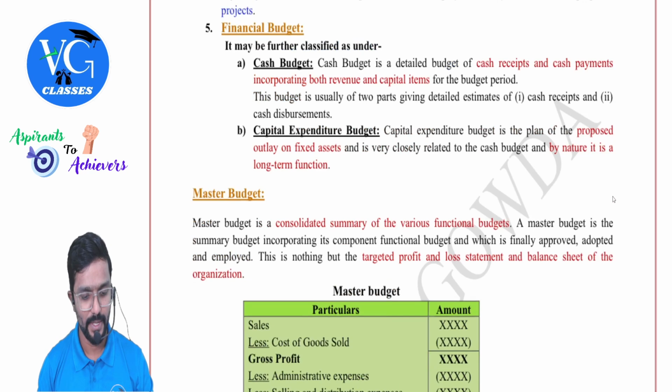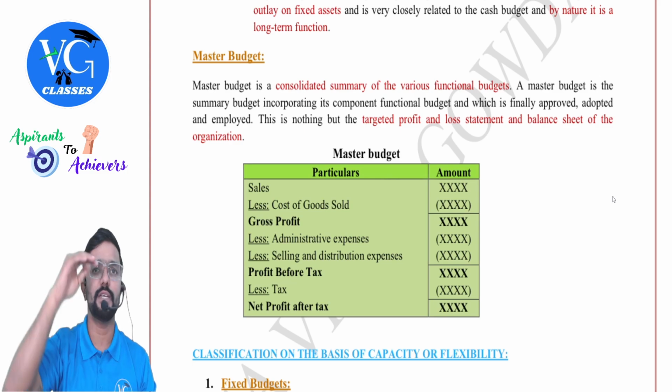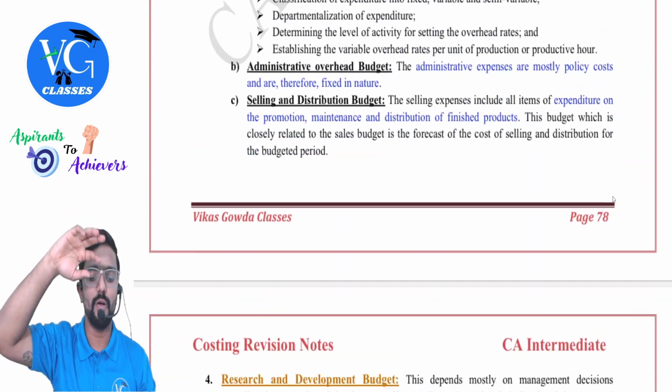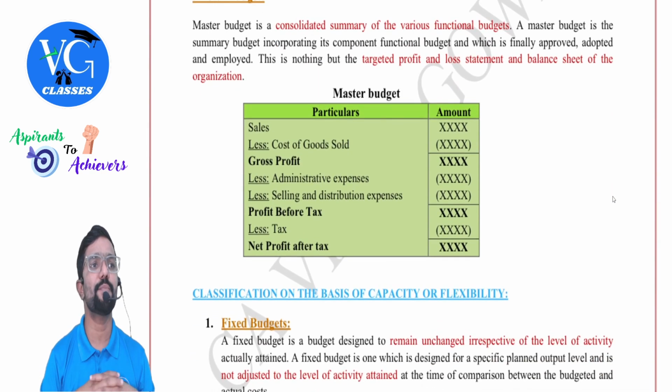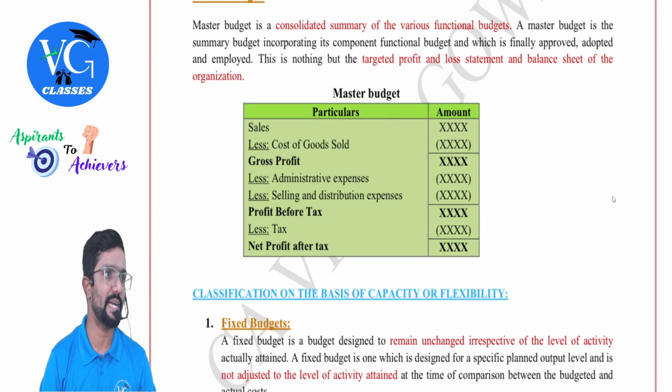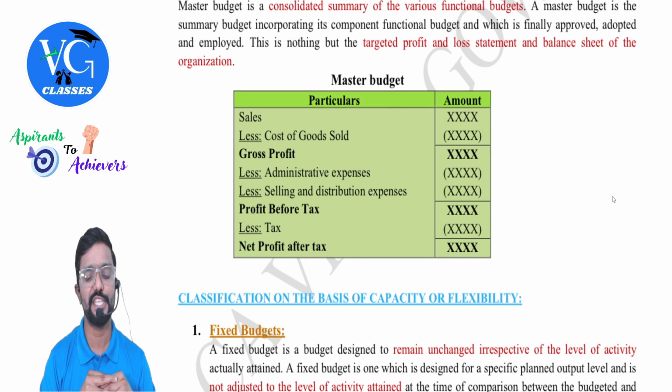Correct. Then master budget. That is the summary of all the functional budgets. Whatever we discussed now, all of this summary is called master budget. We also call it the targeted profit and loss account and balance sheet. Sir, how do we prepare it? Similar to a cost sheet, but the format is a bit changed.